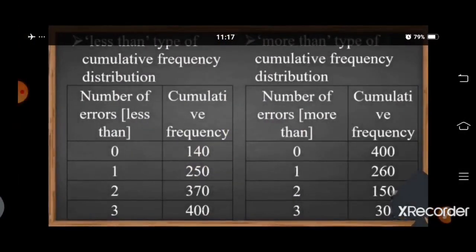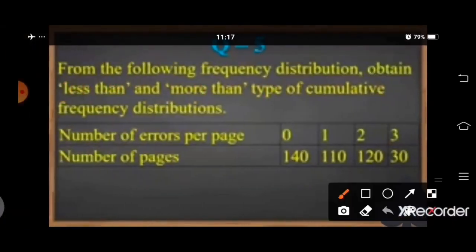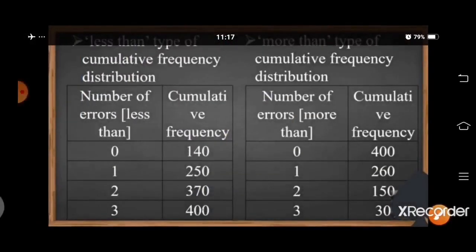Then number of errors more than or equal to 2: 120 plus 30 equal to 150. Then number of errors more than or equal to 3 is only 30.